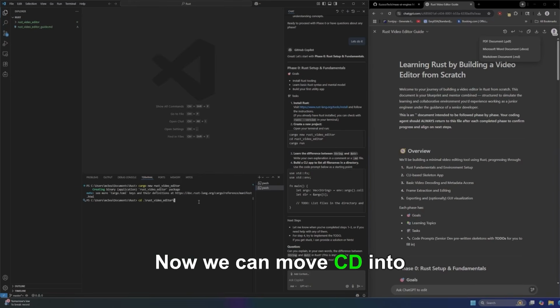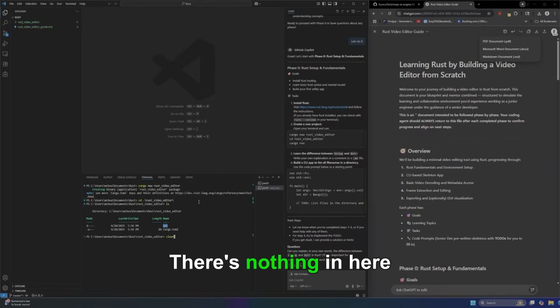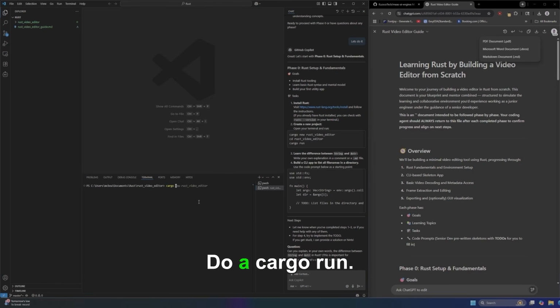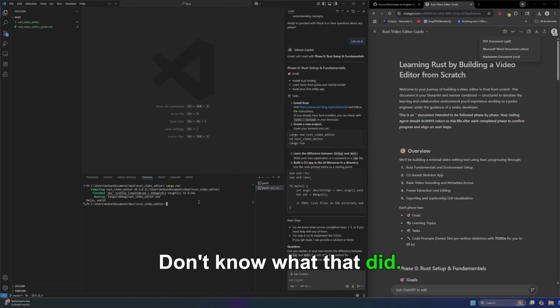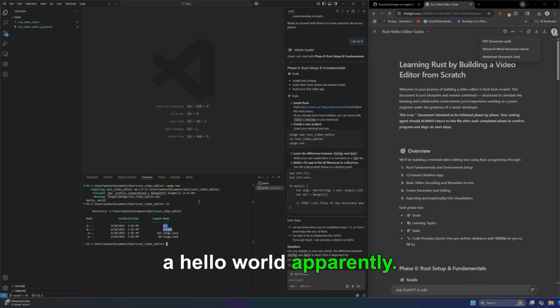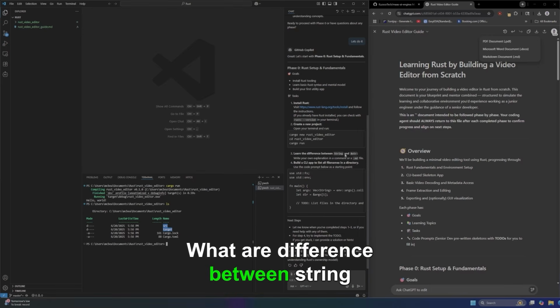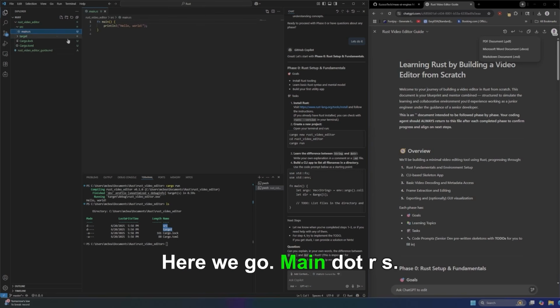Now we can cd into our rust-video-editor. There's nothing in here except a Cargo.toml. Do a cargo run. Don't know what that did. It built a hello world, apparently. I had a hello world. Know the difference between String and &str. Alright, here we go. Main.rs.